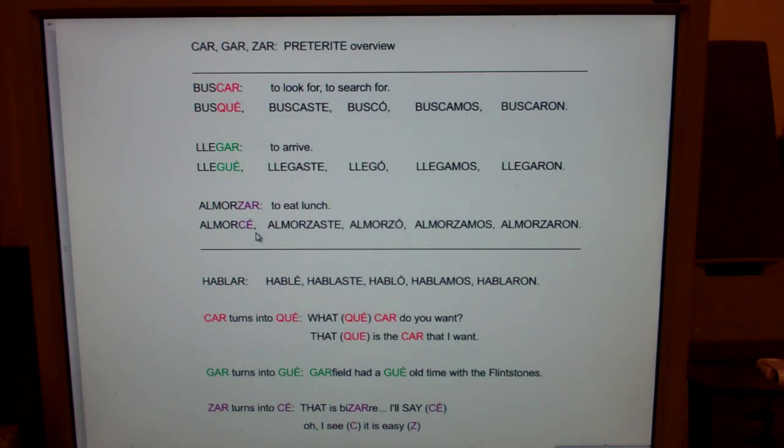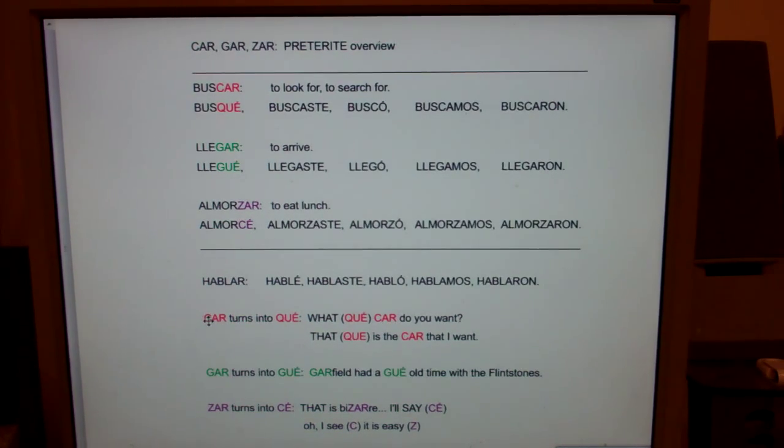Now, almorzar, to eat lunch, you chop off the ZAR just in the yo form and you add CE. That's bizarre, I'll say. See how the Z turns into C? You've seen this before. Everybody say 16. Remember when we took 16 and smashed it together, the Z turned into C, and I said, "Oh, I see, it's easy." And the plural of pez is peces. Remember the Z turned into C?